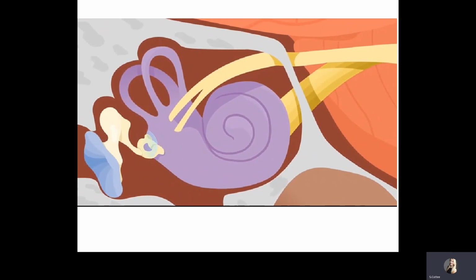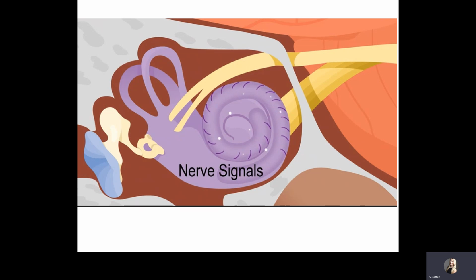The inner ear receives vibrations and changes them into messages that go to the brain. These messages are called nerve signals. The inner ear is made up of the cochlea and the vestibule, which includes the semicircular canals. The cochlea has fluid in it that moves like a wave. This happens when vibrations come in from the middle ear. The moving fluid causes hair cells to make nerve signals about sound. Semicircular canals also use moving fluid to create nerve signals that help with balance.